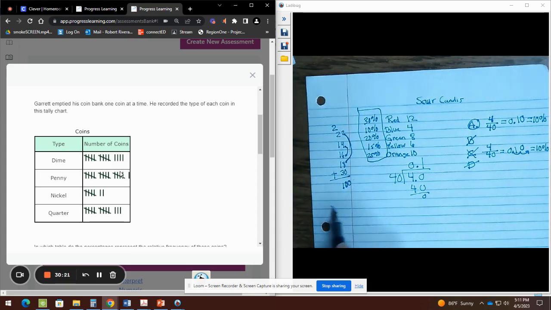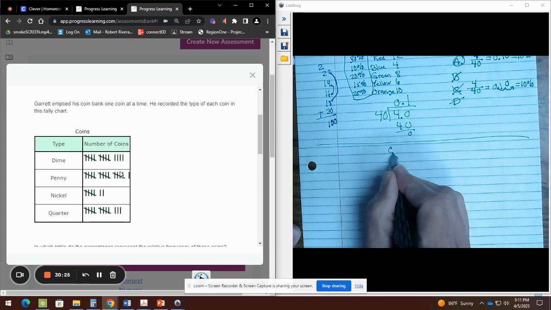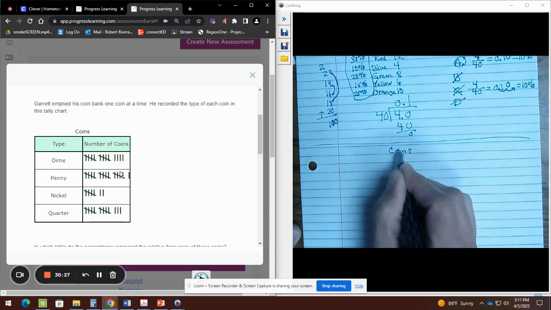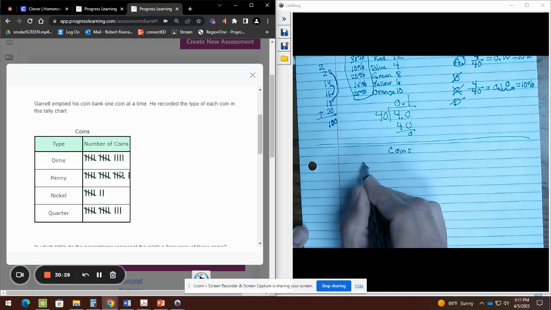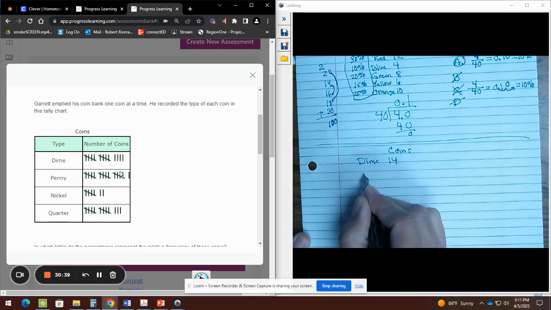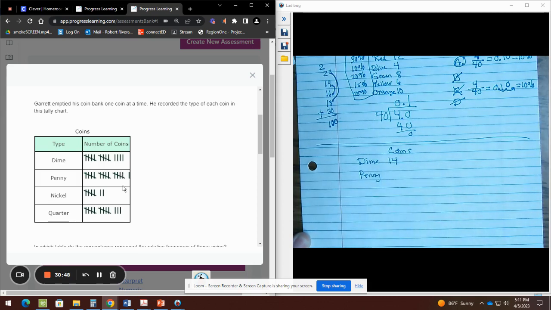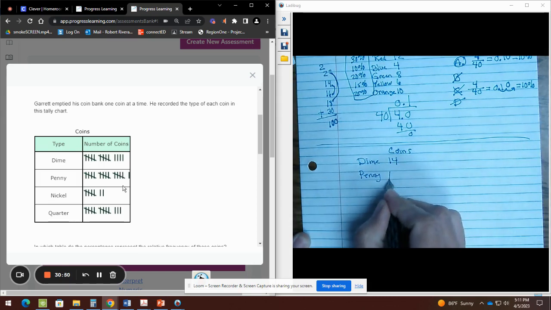I'm going to draw a line again. And here we go with coins. On my table coins, we have the dime. And we're tallying. That's what I call tally marks. That's 5, 10 plus 4 would be 14. We have pennies. And that would be 5, 10, 15, 16. I believe it's 16. Yeah, 16.